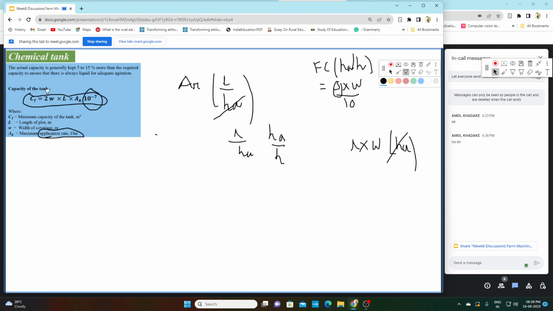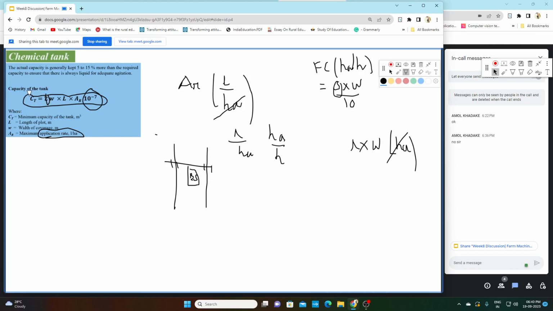Now the question is, why are we using 2? Because in a boom sprayer, if this is your boom sprayer BS, then your nozzles will be mounted on both sides. We want application on both sides, on both rows of plants. Here there is one row, and here there is another row. So we want application on both sides, and for that we multiply by two.